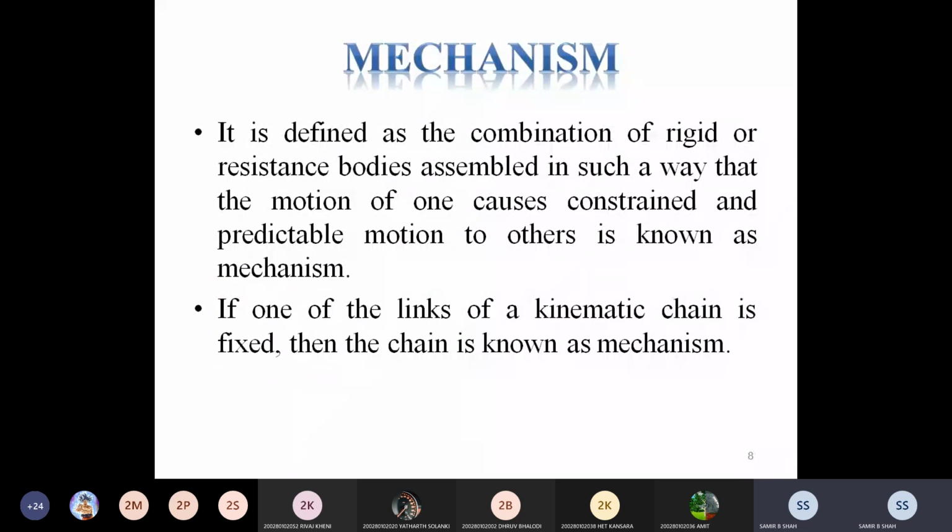Now the mechanism, a very important definition to start the basics of our first chapter, and you must remember the definition.